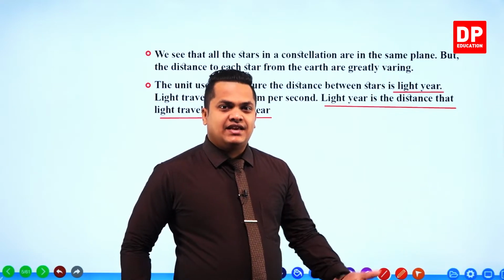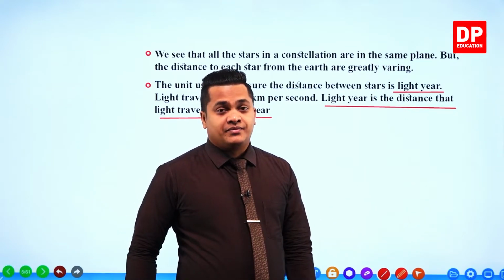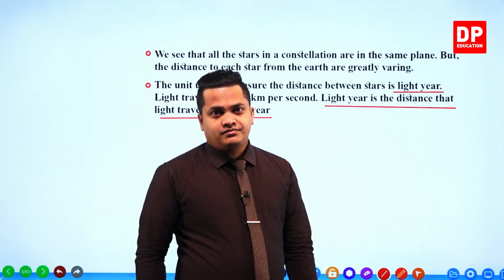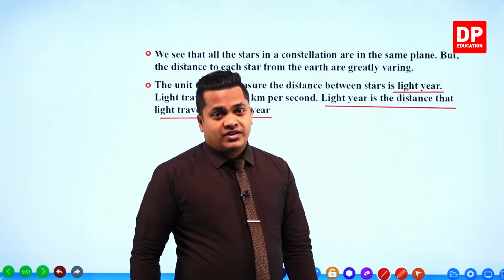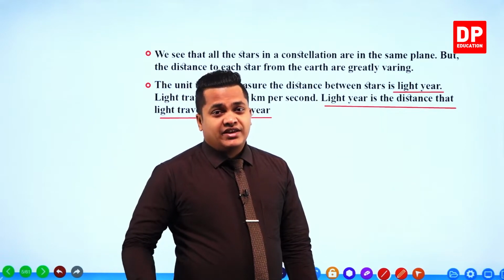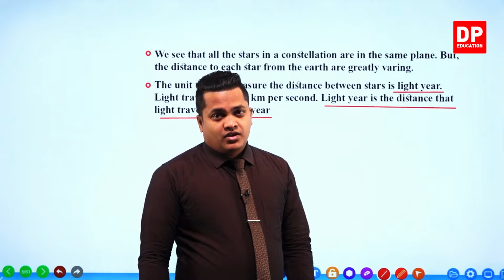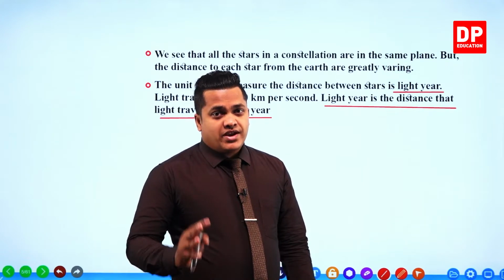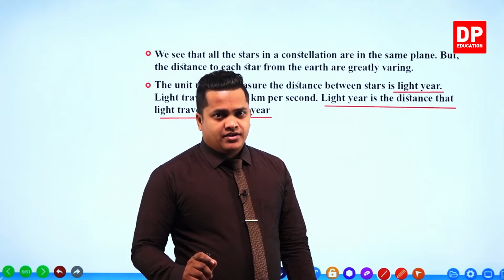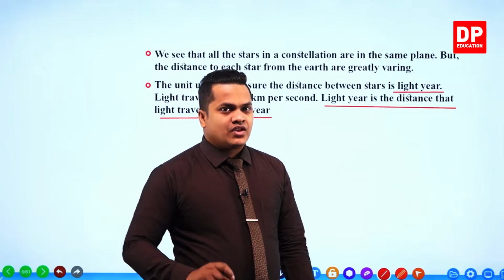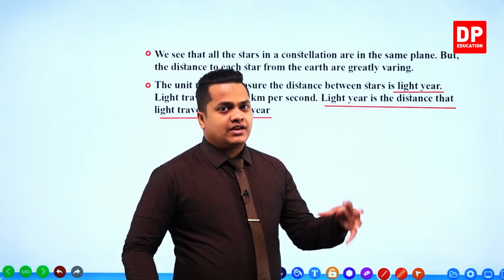Apparently we can see it like that, but however, my dear children, it's way more beyond that. Actually, we can't even measure these things in kilometers. So we use a very special unit in measuring these distances from planet Earth to a particular star.